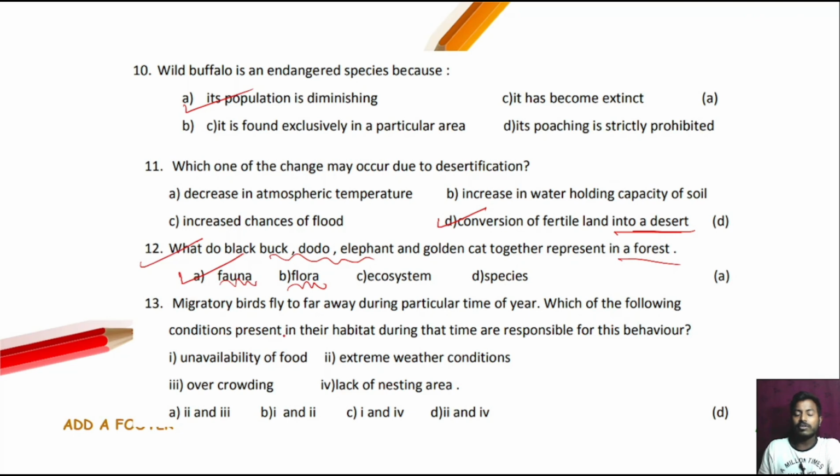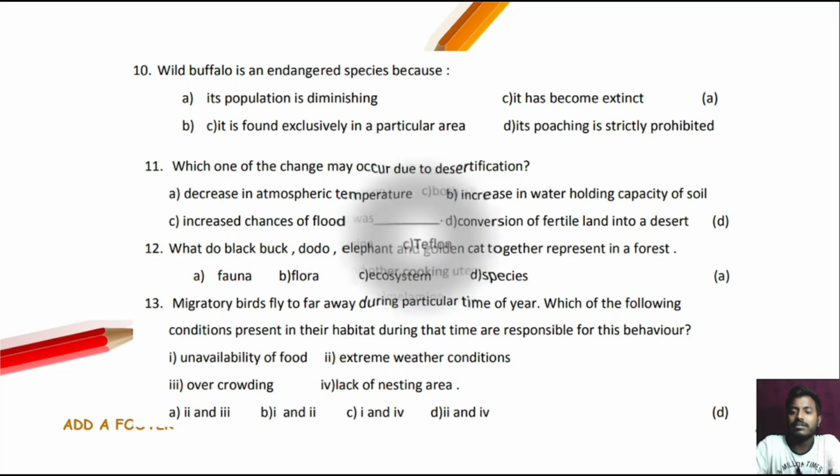Which of the following conditions present in the habitat during that time is responsible for the behavior? Option one is unavailability of food. No. Next, extreme weather condition. Yes. And overcrowding. No. Then lack of nesting area. Yes. So option number D is the correct answer.